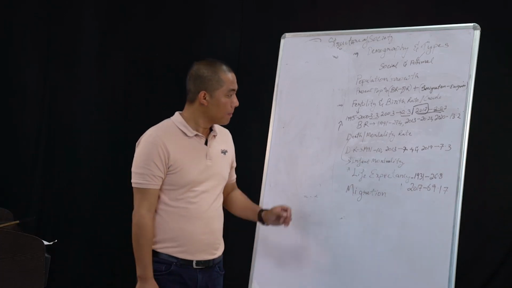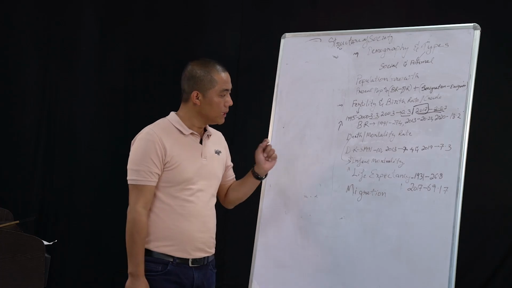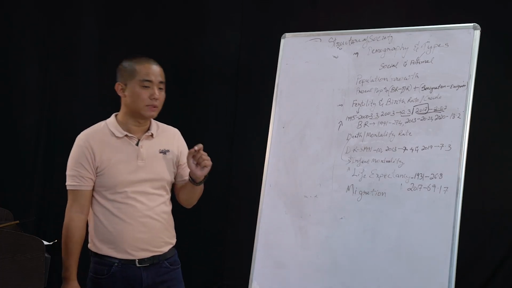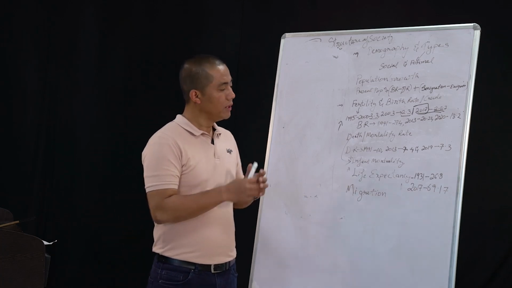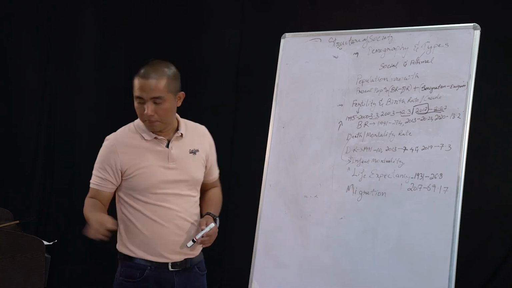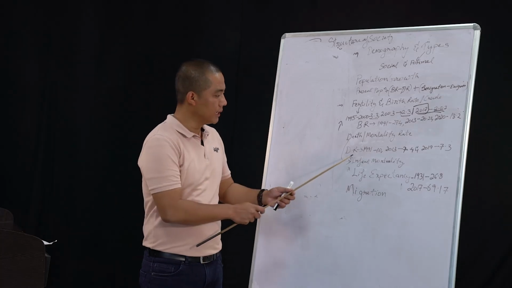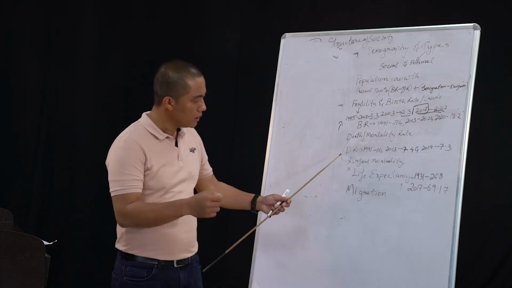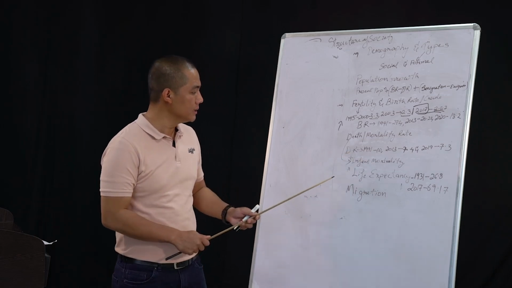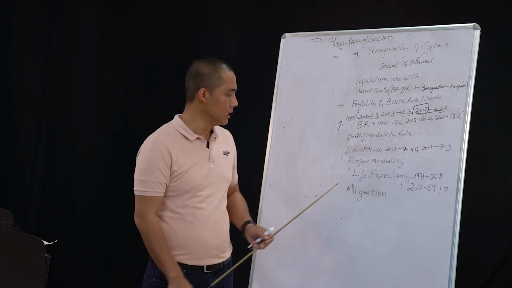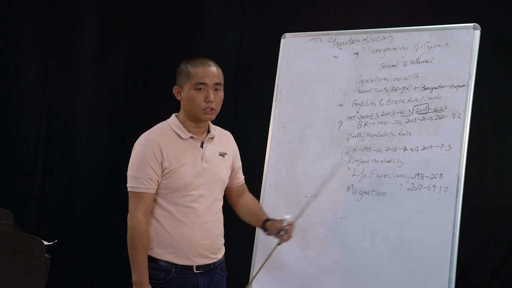Now, there are some important aspects of mortality or death. Some of the important aspects are the death rate, which I have written in short form as DR. The next is infant mortality.